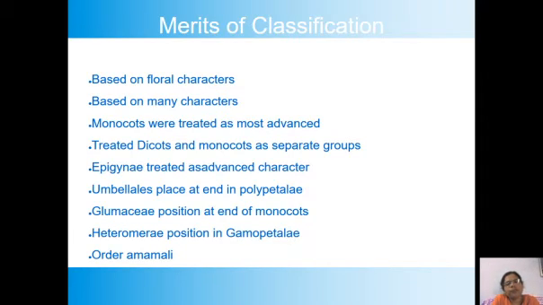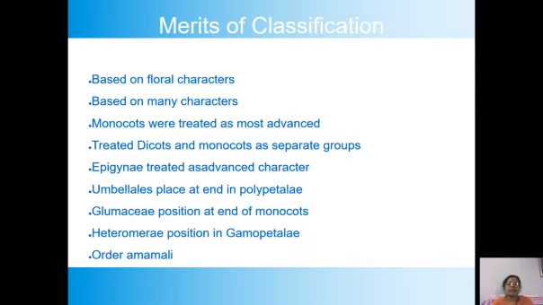So, the next point is monocots were treated as most advanced. In Bentham and Hooker's classification, we already observed that first they kept dicots, then in the second position they kept the gymnosperms, and last position was given to monocots.